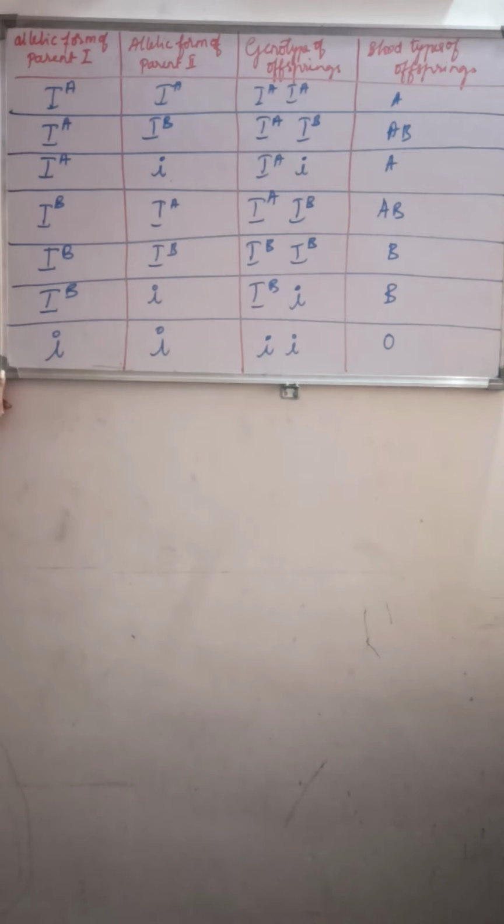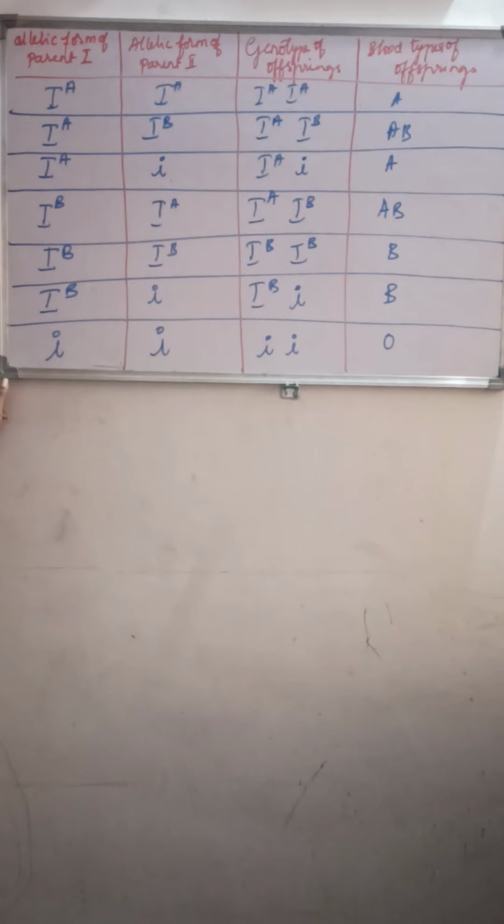So this is the genetic basis of blood groups in the human population. This tabular column helps to know what will be the possible genotypes of the offspring. It is based on the allelic forms of the genotype.